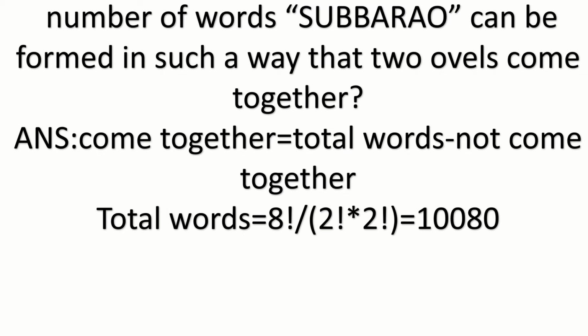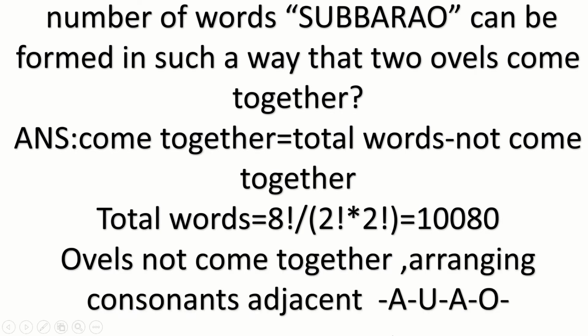So I will form an arrangement in which no 2 vowels come together. How will I form this arrangement? I will arrange the vowels, and in between the vowels I will arrange the consonants, so that no 2 vowels come together. See this, you can understand.